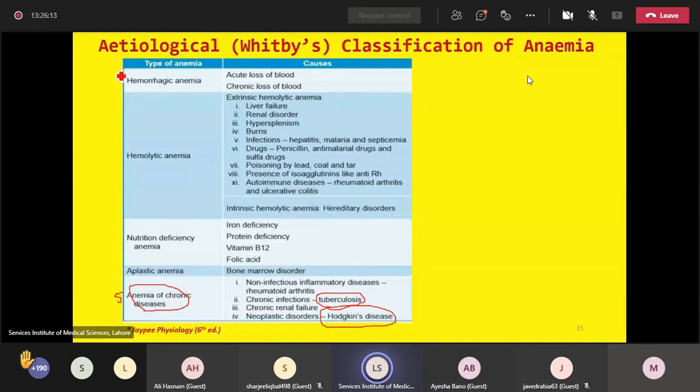So we have five types of anemia in total on the basis of etiology: hemorrhagic anemia, hemolytic anemia, nutrition deficiency anemia, and there are two subtypes of nutrition deficiency: iron deficiency, number one, and megaloblastic anemia. Remember, megaloblastic anemia is the collective term for vitamin B12 deficiency or folate deficiency. The fourth type is aplastic anemia, and the last one is anemia of chronic disorders.